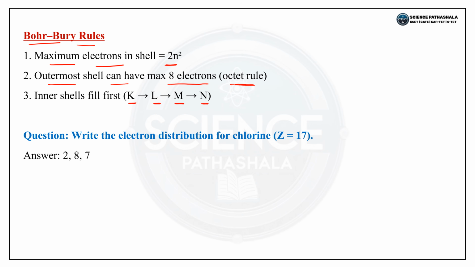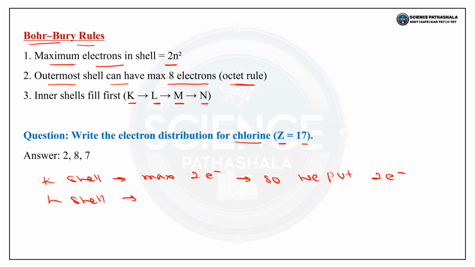So for the example here, write the electron distribution for chlorine. The atomic number of chlorine is 17. So to fill 17 electrons, we follow the rules. The K shell has a maximum of 2 electrons, so we put 2 electrons. The L shell has a maximum of 8 electrons, so we put 8 electrons.